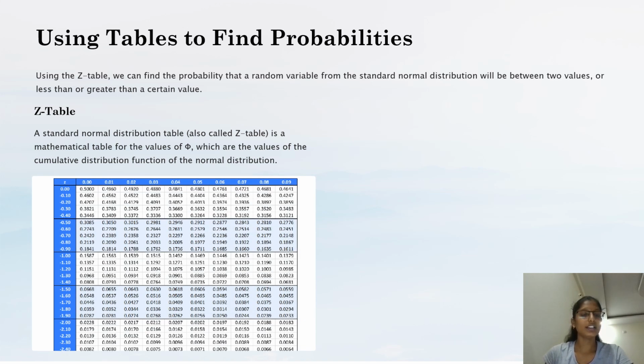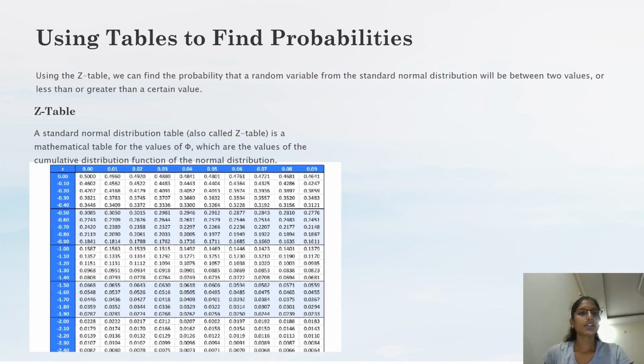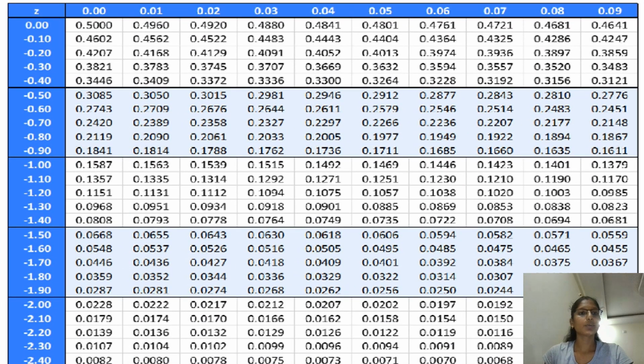So this is the Z table we are going to see, both negative and positive. This one goes from 0 to minus 2.40, and from 0.00 to 0.09.